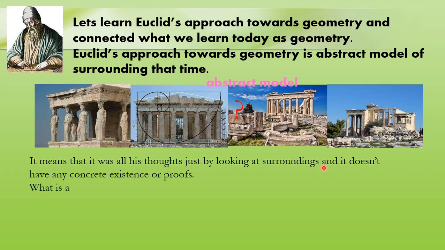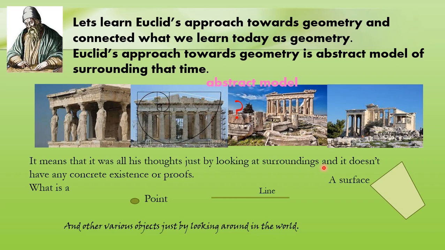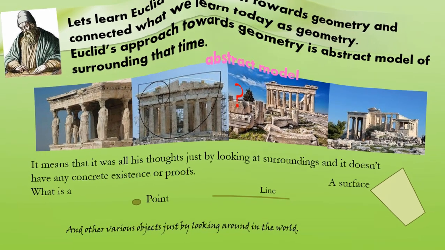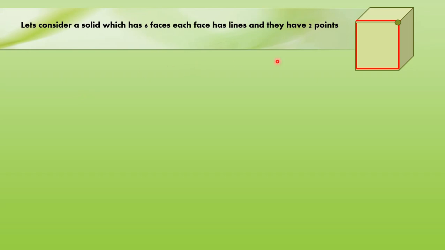So what are these? What is a line? What is a point? And what is a surface? All these terms and other various objects related to the field of geometry, he gave the statements for all just by looking around in the world. Let us consider a solid which has 6 faces. Each face has lines and each line has 2 points, as we know that.